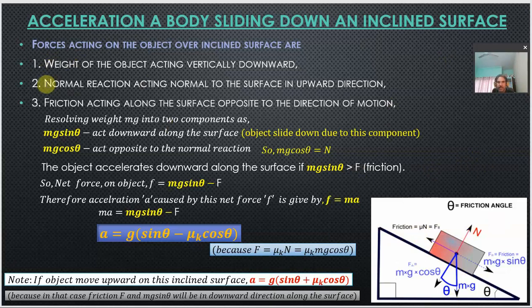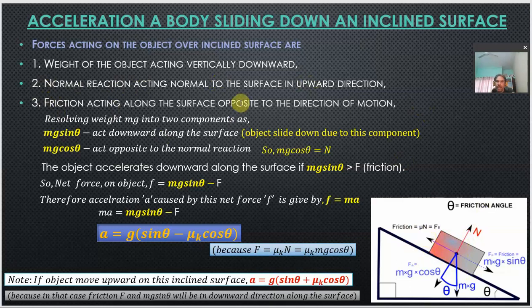Another force is the normal reaction, acting normal to the surface in the upward direction. So this is the normal reaction, right? Normal reaction is the reaction of the surface actually. So remember this thing. And the third kind of force is the frictional force, which is acting opposite to the direction of motion of the object, or we can say in the upward direction along the surface.